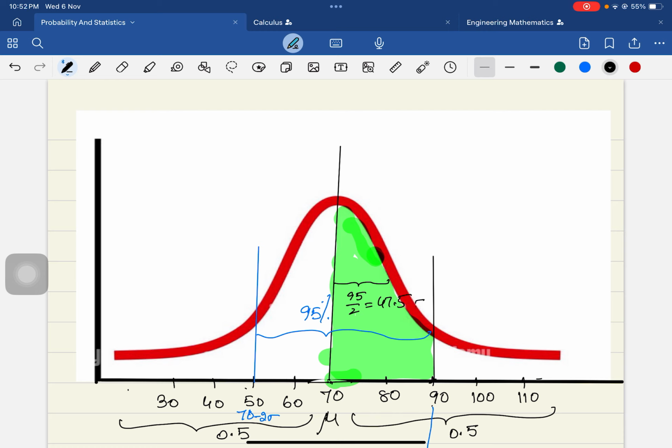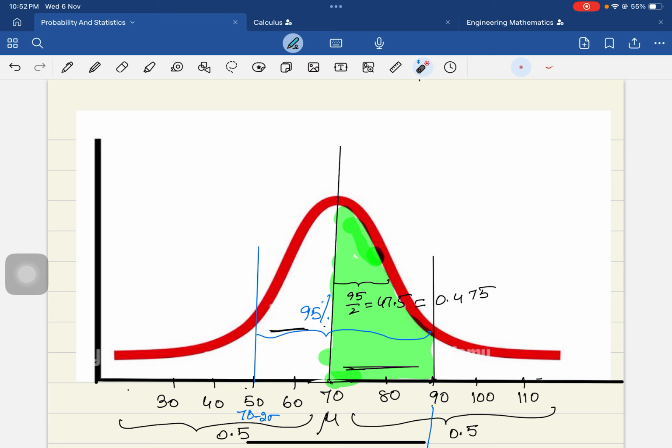What do you say 47.5% means? Let us say it as 0.475. You can write it in this way. So when I say 0.475, this is the area covered in this region. The total area is covered as 95%, but we don't want this portion. We wanted only between 70 and 90. So that is given by 0.475.